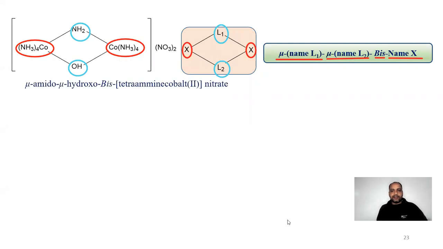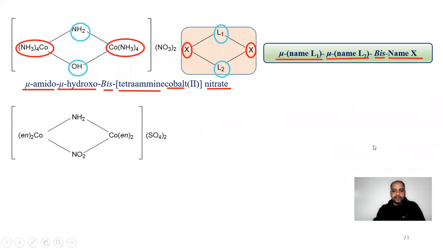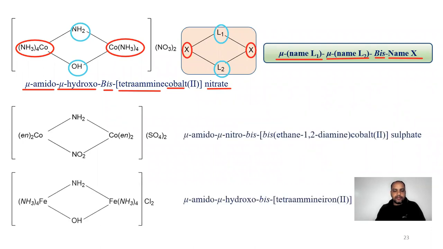Writing down the name of this complex compound, you can see clearly here, it is the mu-amido, in alphabetical order, writing the bridging ligand, mu-hydroxo, bis(tetraamine cobalt(II)) nitrate. The 2 oxidation state is found out using the oxidation number method. And the next question, these are the 2 questions, we'll solve it and we'll discuss it.